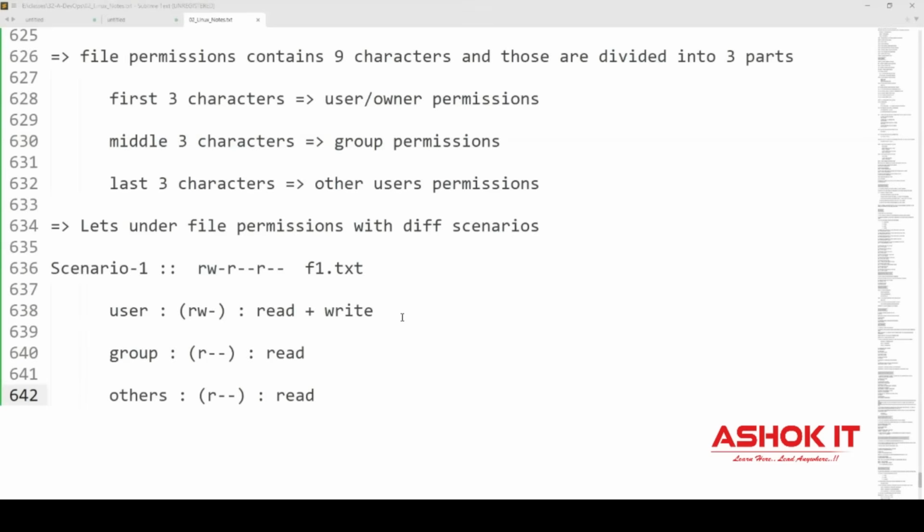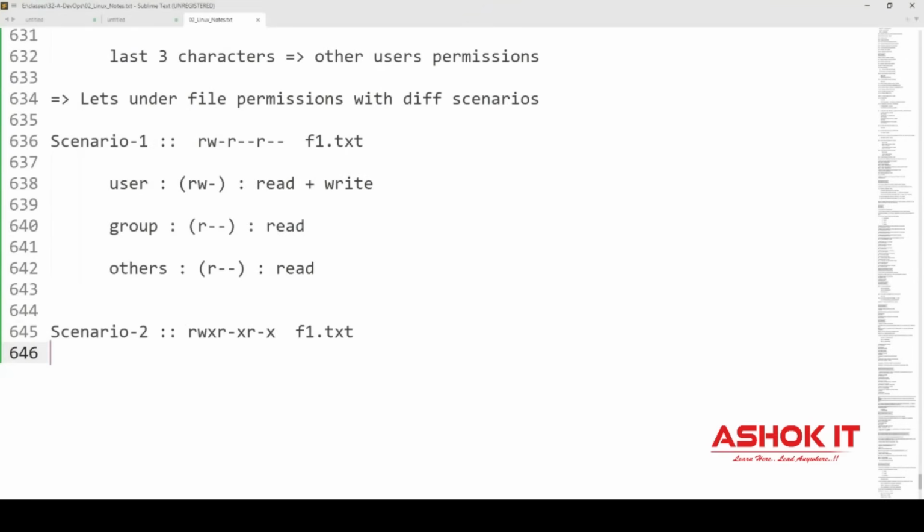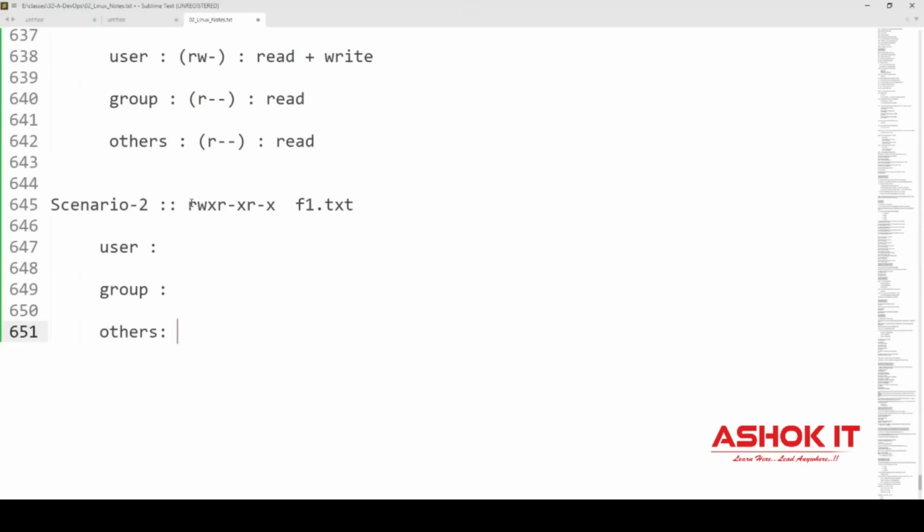And if I take scenario 2, can you tell me who has which permission on this file now? What permission is available for user? What permission is available for group? And what permission is available for others on f1.txt. The first 3 belong to user. User has rwx. That means the user has read permission, write permission plus execute. User has all the 3 permissions, guys.